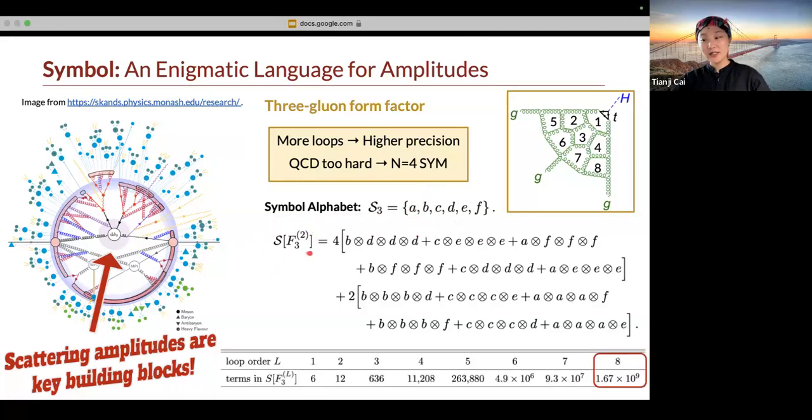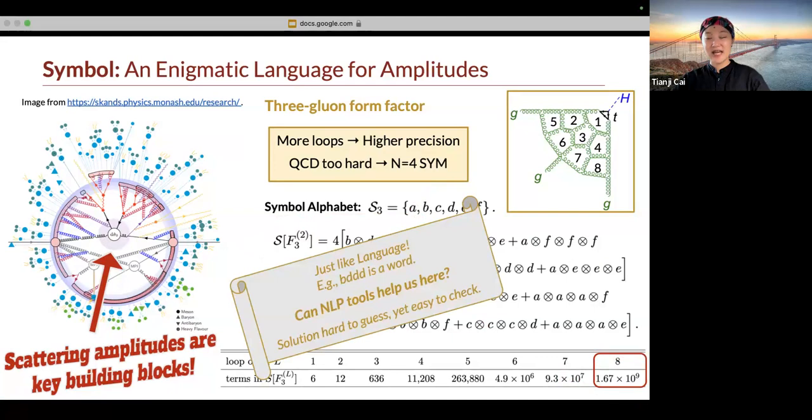Now, if we go to higher loops, the number of terms in the symbol explodes. At loop 8, we have more than 1 billion terms, impossible to analyze by unprotected human eyes. On the other hand, the symbol provides ample theoretical data to train a machine learning model. The unique feature of our problem is that our solution is hard to guess, yet easy to check. So all we need is a model that is good at guessing the right answer.